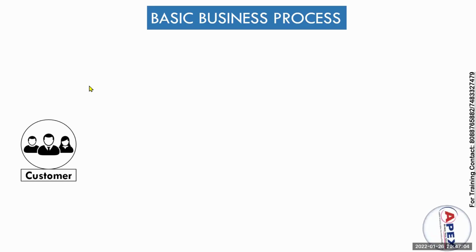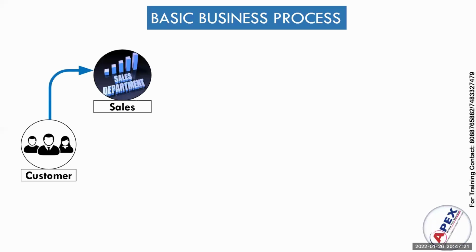So what is the basic business process? Any idea how the business will run? Suppose you are a customer. I will take an example: as a customer, you went to a showroom, consider a Tata showroom, to purchase one car. You are going to visit a showroom, so that is nothing but a sales department.